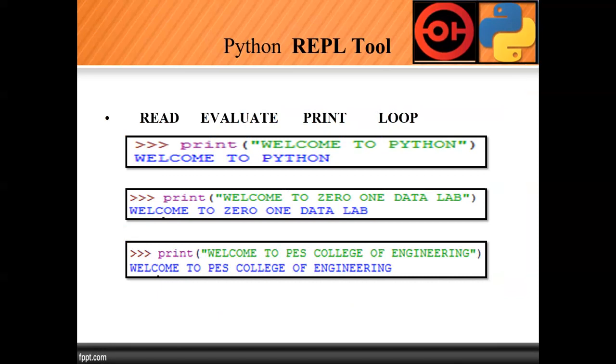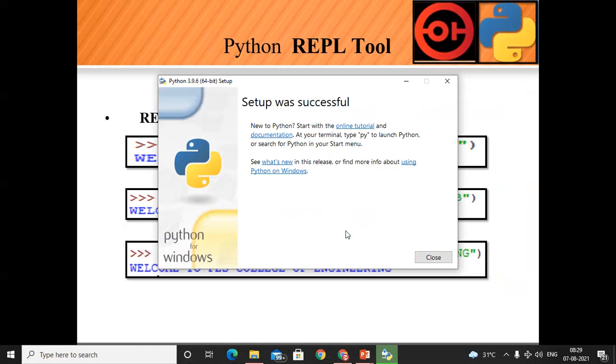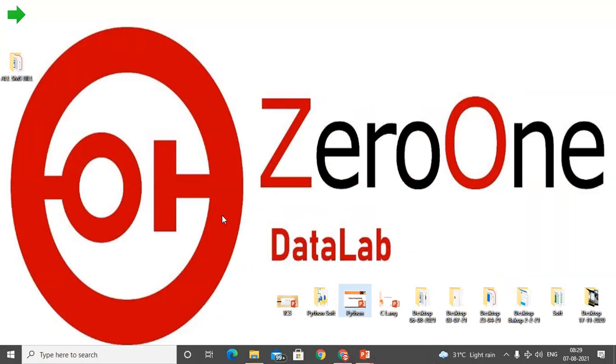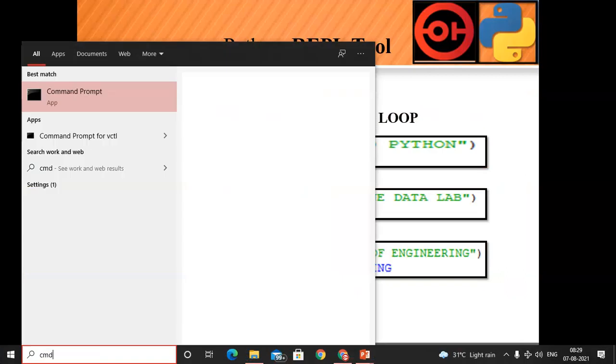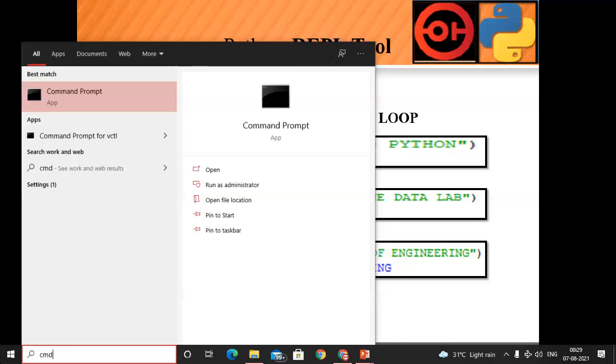But before that we need to check whether we successfully installed Python or whether we have any problem. The setup was successful, that means we successfully installed it. Don't worry about that. Just open the command prompt. We will check on the command prompt whether we successfully installed Python or have any problem. So open the command prompt, cmd.